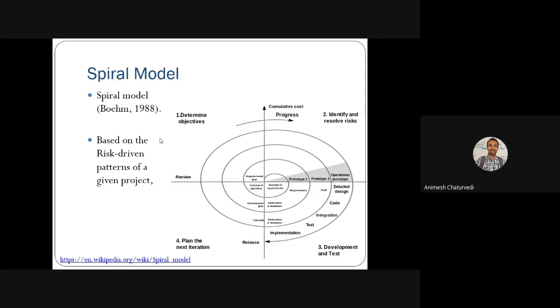Then, in resolving the risk, after all these feasibility analyses, you do the development and testing. After that comes the whole integration and operational analysis, testing, implementation, integration, development, requirement analysis. Then in the fourth quadrant you will have the plan for the next iteration, whether you want to determine a new objective or not. So this model was basically based upon risk analysis, whether that project is feasible or not. It's a spiral model.